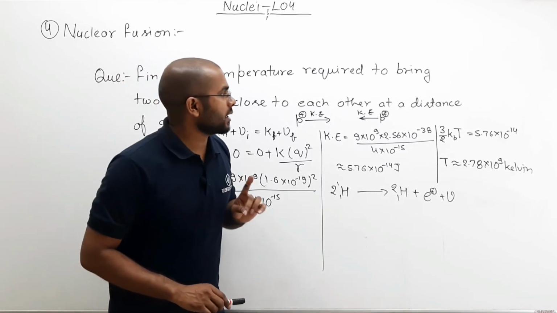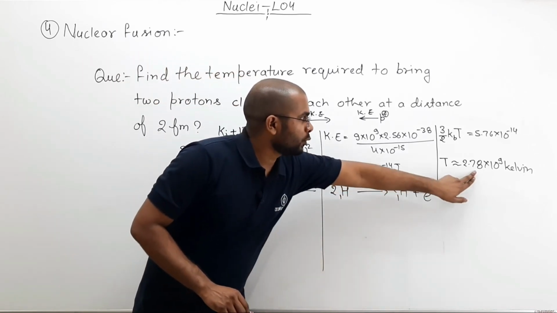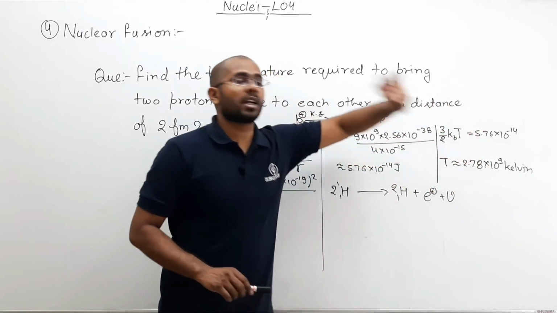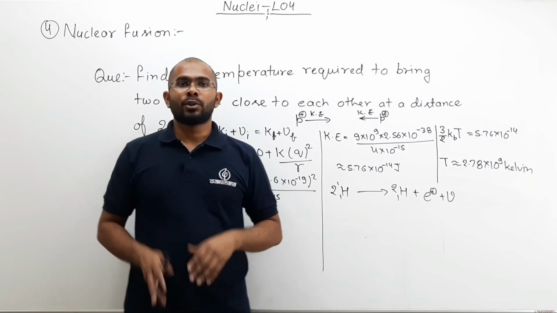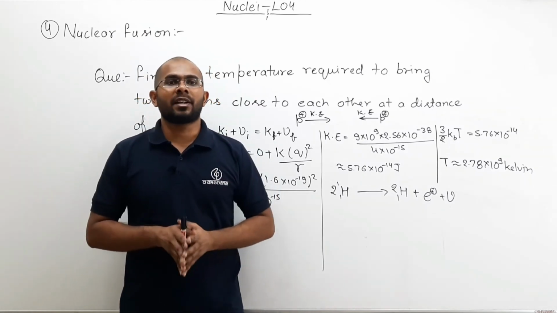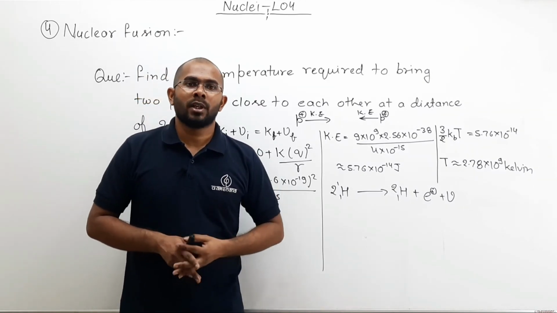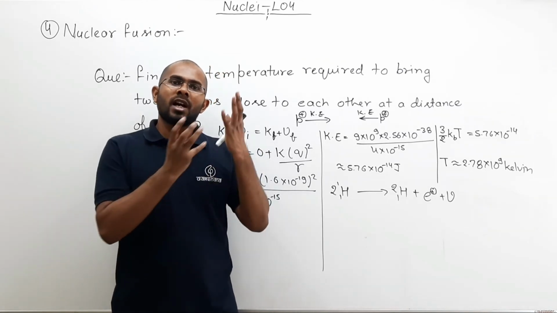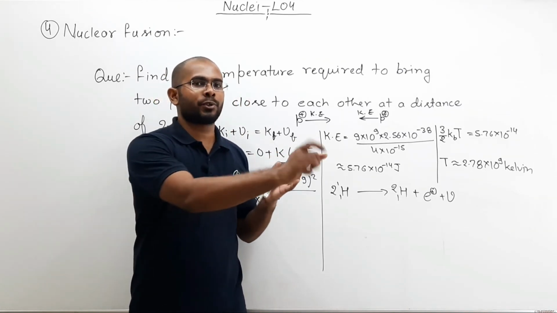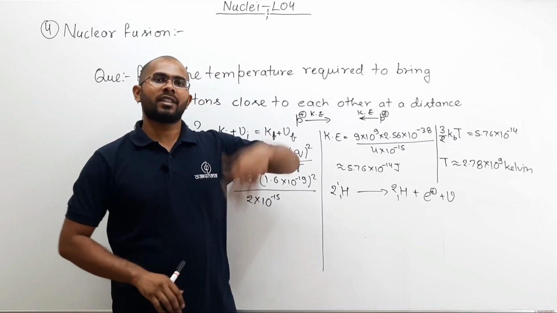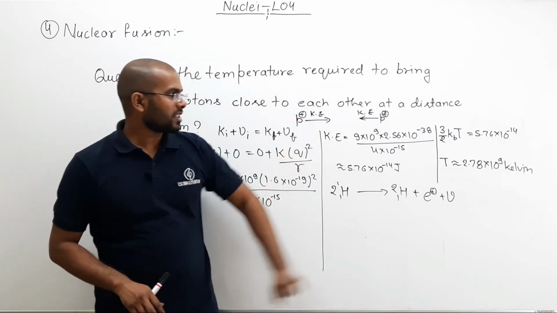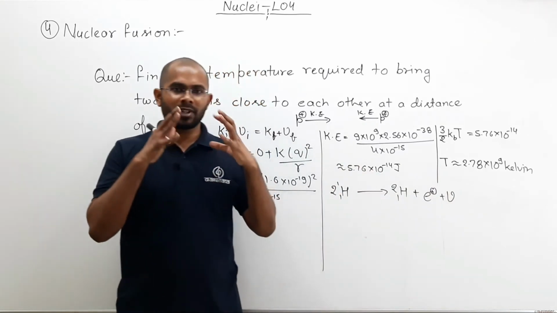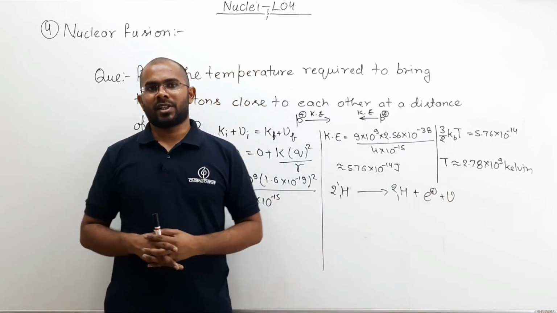You need a temperature equal to 2.38 into 10 to the power 9 Kelvin. That is a very high temperature. You cannot achieve that temperature by normal means. You cannot just put your hydrogen gas sample on a stove and hope that nuclear fusion will take place. That cannot happen. So this temperature can be achieved only with very sophisticated instruments.